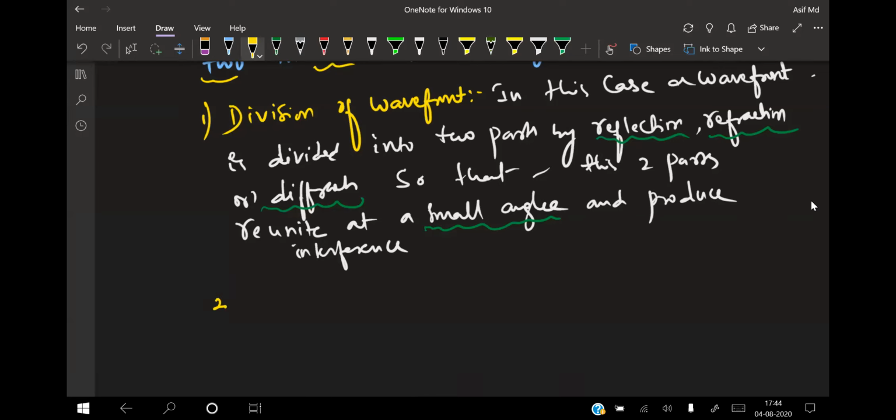The second method, right now, for examples of this one, some of the best examples which we will be doing in detail is Young's double slit experiment.